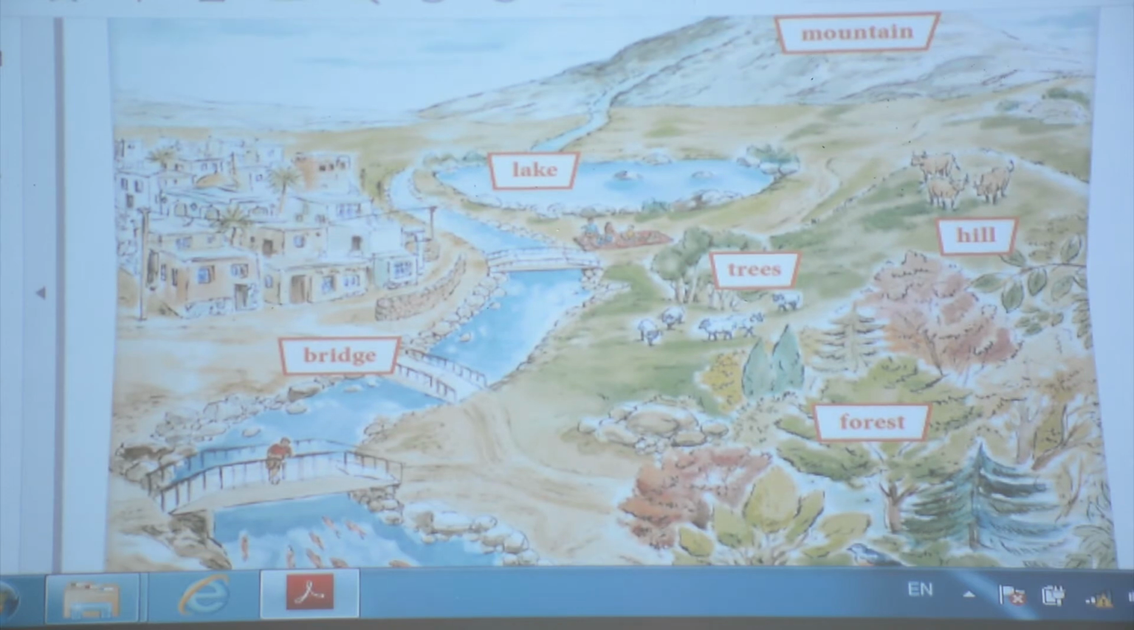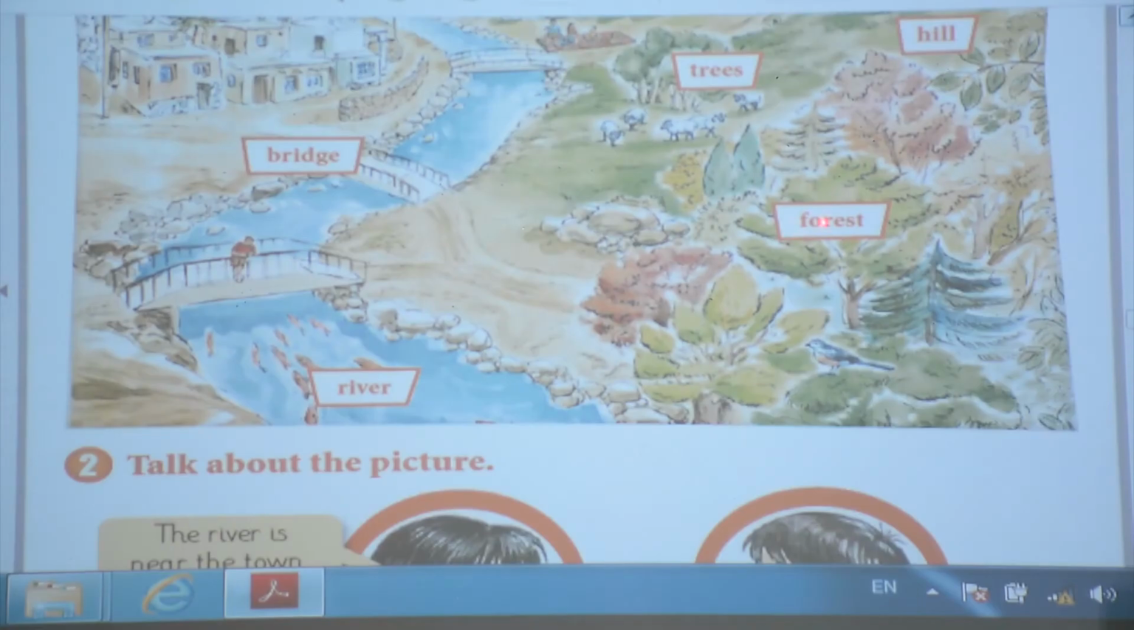Words for country. Okay? And look at another word. This word is forest. Forest. And there's a river. Look at this picture. There's a river. Okay? Let's go to the number to talk about the picture. It's about the picture, the river and the mountain.